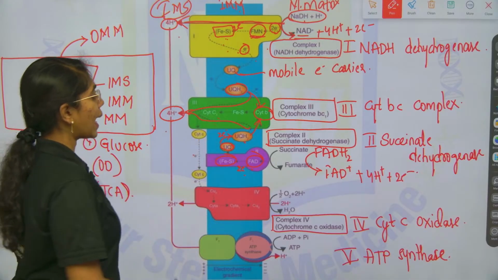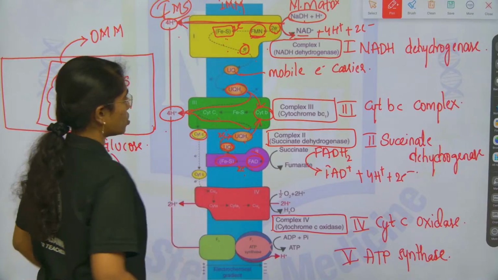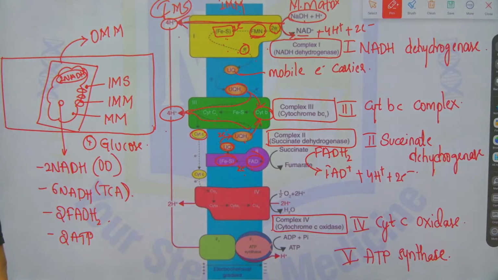From here, again there is a mobile electron carrier which is carrying the electrons from the 3rd complex to the 4th complex. Till here everything is clear, beta? Till here it is clear, no? Okay.